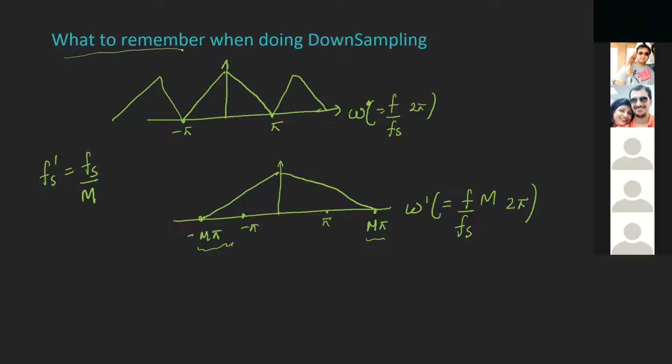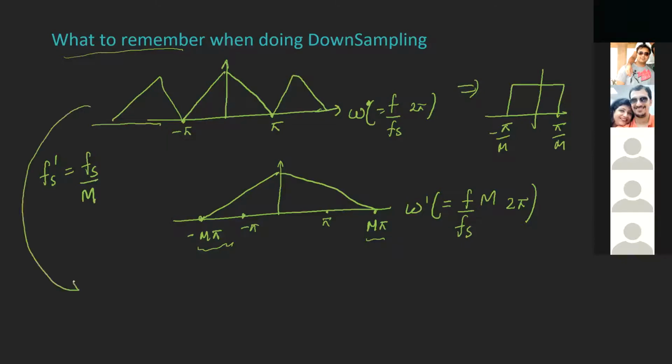So the thing to remember when doing downsampling is that before doing the downsampling, I should pass this through a low pass filter with the cutoff frequency equivalent to minus pi by M to plus pi by M. So if I do this before doing the downsampling, this will be equivalent to this, and so on. Similarly, other spectrums.